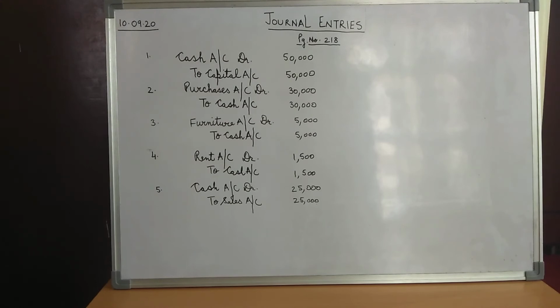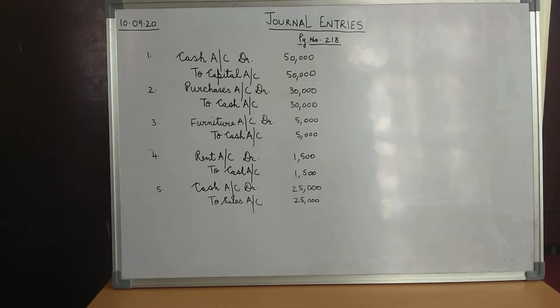So what is going out of the business for paying the rent? Cash is going out of the business, children, for paying this rent. So the entry would be rent account debited to cash account with rupees 1500. Moving on to the next transaction, children, that says that sold goods for cash for rupees 25,000.